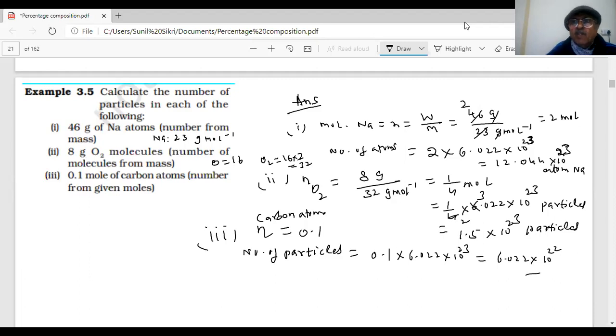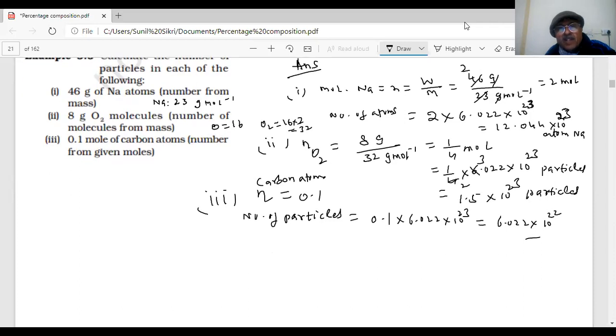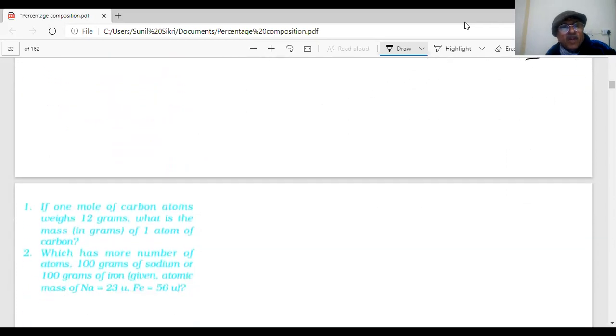Now you can see how we are solving questions on mole concept. Any doubt up to now, students? Any doubt is there? No, not at all. Okay, there will be no doubt left by the end of this class.